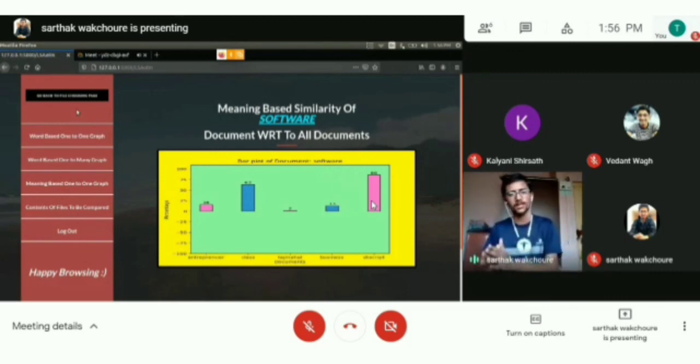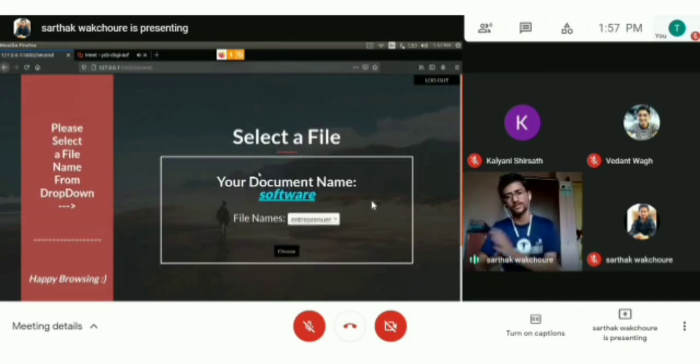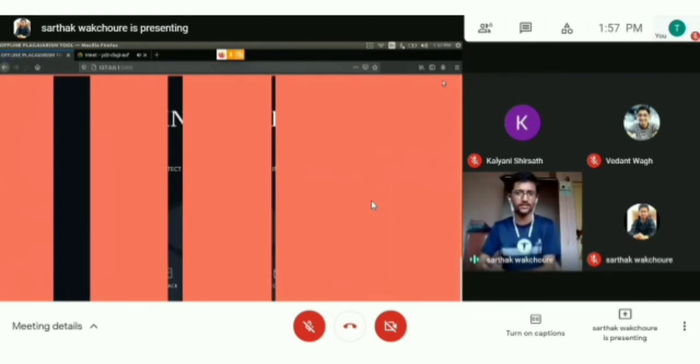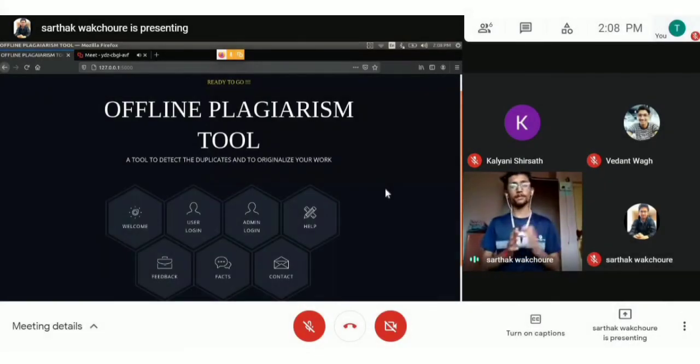Now this was about the similarity percentage. Here again the user has the option to go back to the file choosing page, where he can again choose a file and follow the same procedure. Now he will log out if he has finished his work. So this was all about user login, where he can view the document score of his document with respect to all the other documents or a chosen document. Now coming out of our execution part, what has plagiarism got in future scope or in current scope?